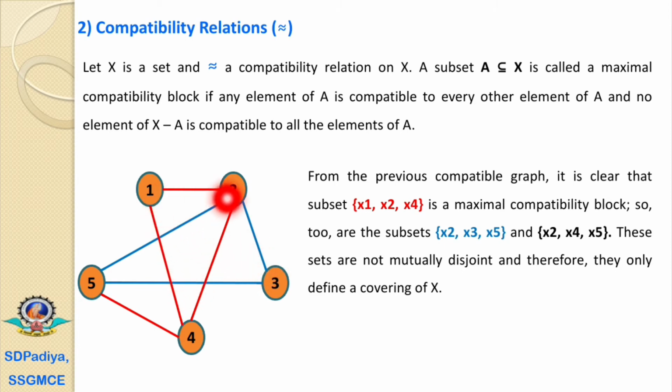1 is compatible with 2, 1 is compatible with 4, but 1 is not compatible with 5. Means 1 is not compatible with all the elements of this block. Now next is the element 3. 3 is compatible with 2, 3 is compatible with 5, but 3 is not compatible with 4. Means 3 is also not compatible with all the elements of this block. That's why here the third maximal compatibility block is the set of x2, x4, x5.